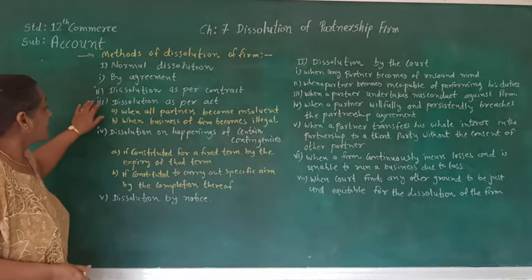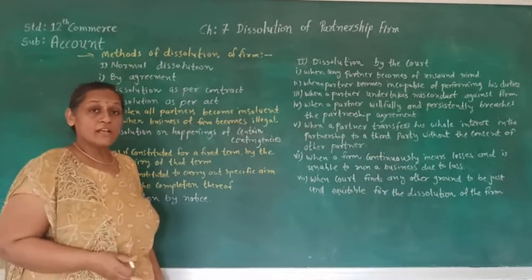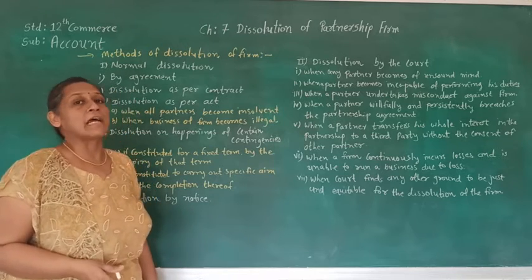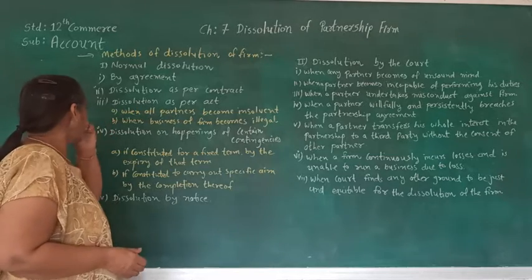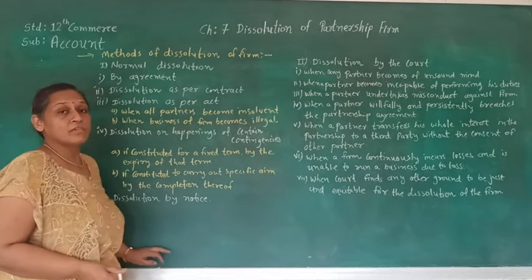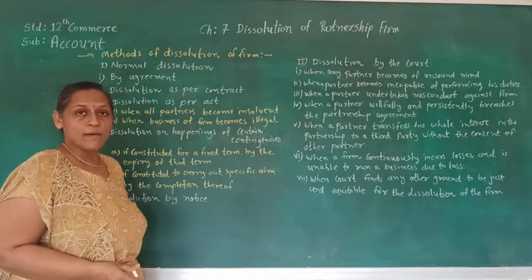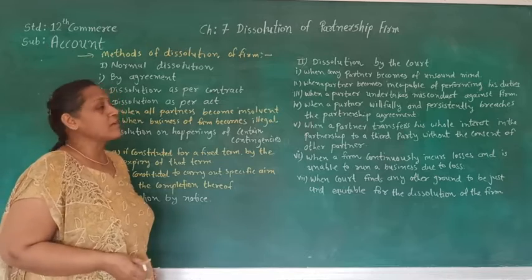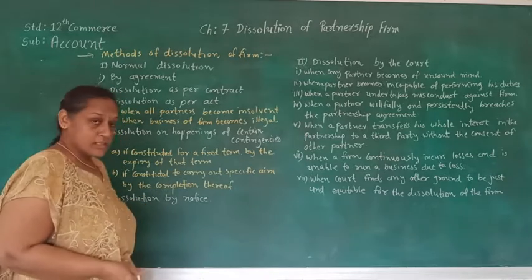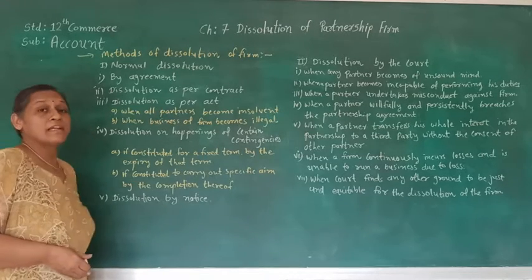The third one is dissolution as per the act. Here the act is giving us guidance regarding the dissolution of partnership firm. In that, the very first is when all partners become insolvent. When all partners except one partner become insolvent, in that situation the partnership firm is going to end as per the act. The second one is when the business of the firm becomes illegal.